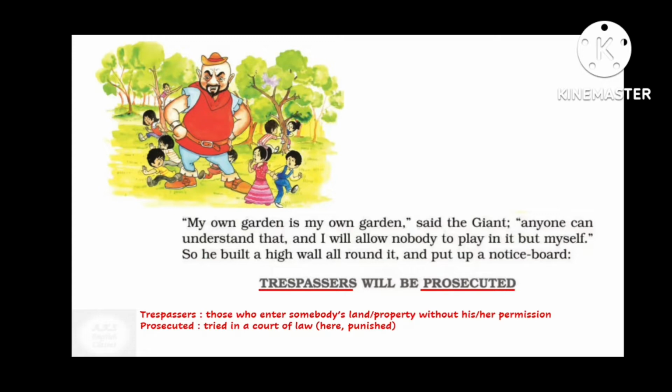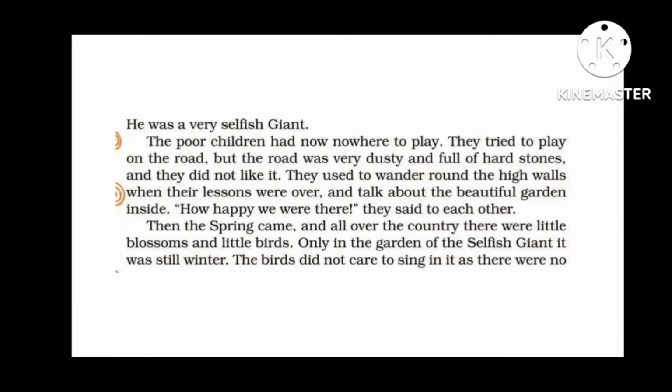So the giant was selfish and he told that my garden is my own garden and nobody is allowed to enter into it. So he built a high wall around his garden and put a notice board where it was written, "Trespassers will be prosecuted." Means anyone who enters his property will be punished. He was a very selfish giant.